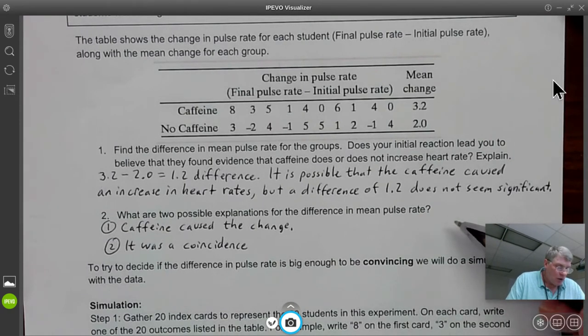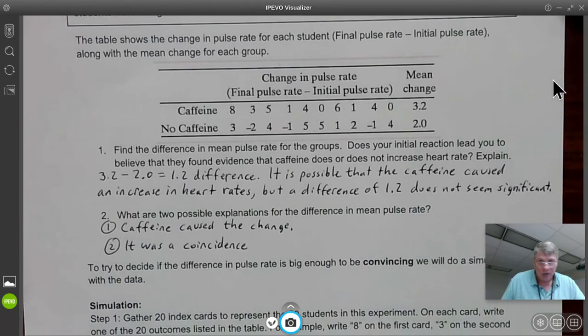Question 2, what are 2 possible explanations for the difference in mean pulse rate? One is that caffeine actually caused the change. Another is that it was just a coincidence by chance.